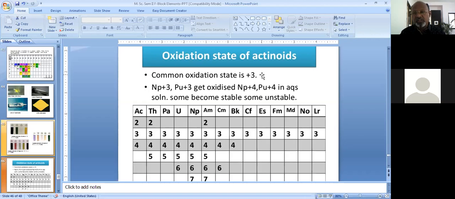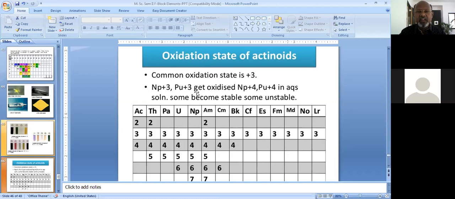This +3 oxidation state is on account of the group valency, the principal, major, common and stable oxidation state of all the actinides. So they show a common oxidation state for all these elements, from actinium up to lawrencium.